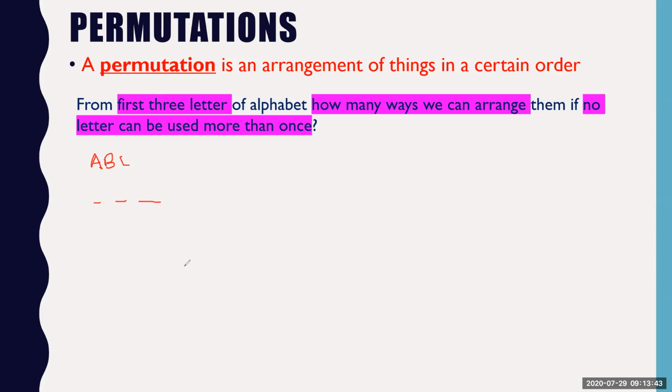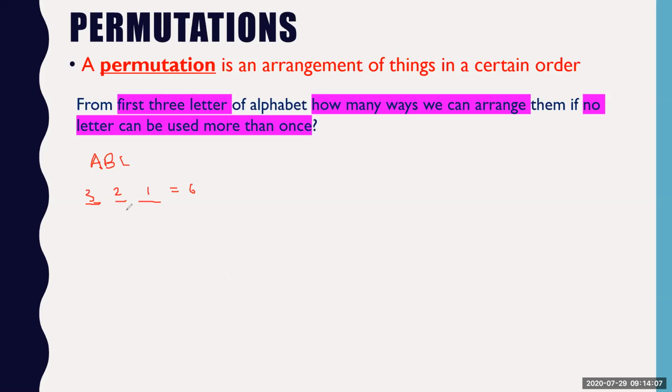How many ways? 6 ways. Yes. You have all 3 options in the first place because there is no repetition. Then you have 2 options because one is already fixed, and then you have 1 option. So that will be your 6.